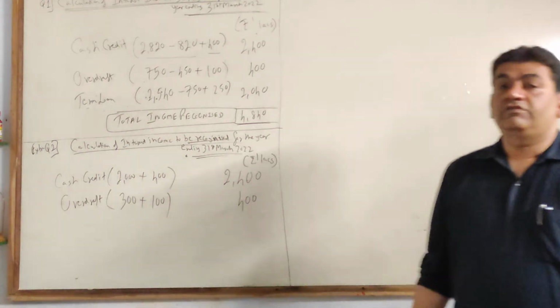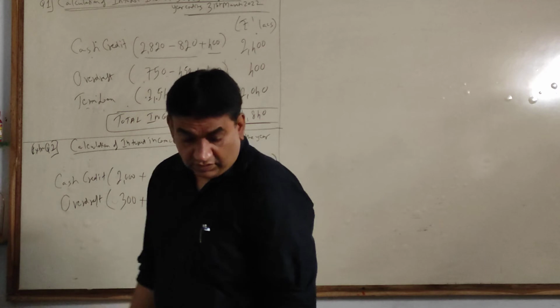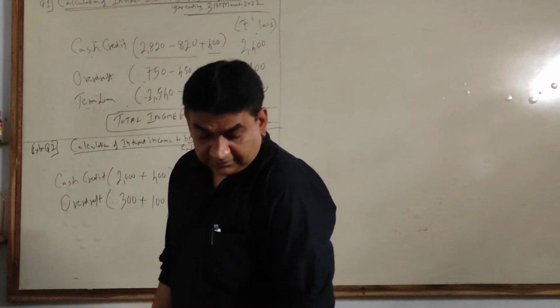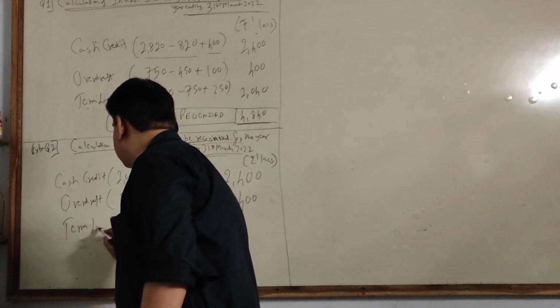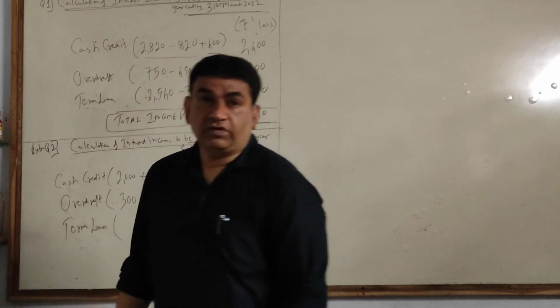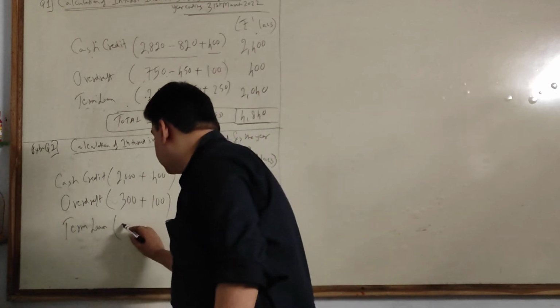Again 400. And the same thing you will do for term loan. Collected 2000.